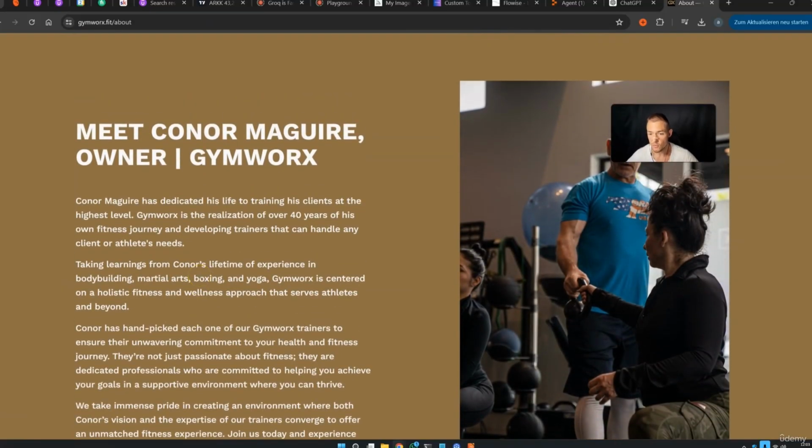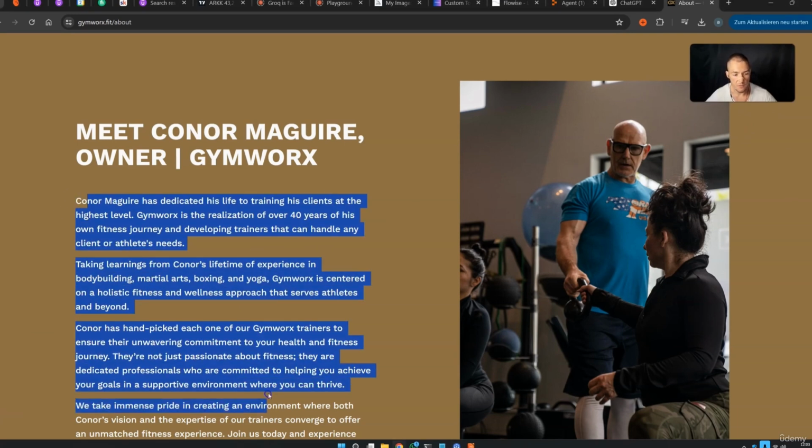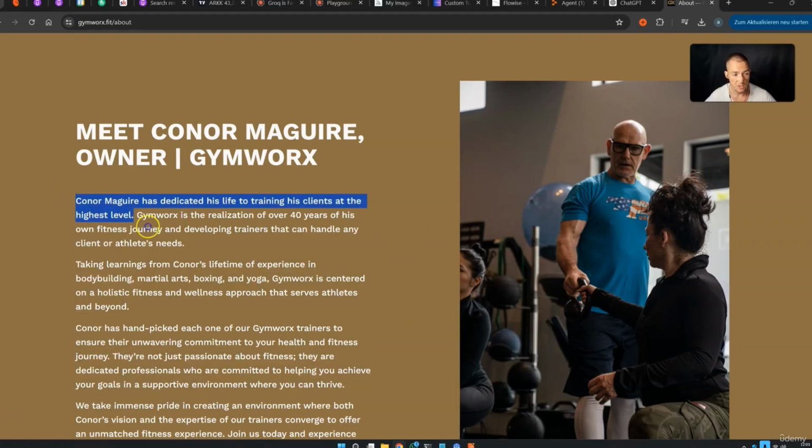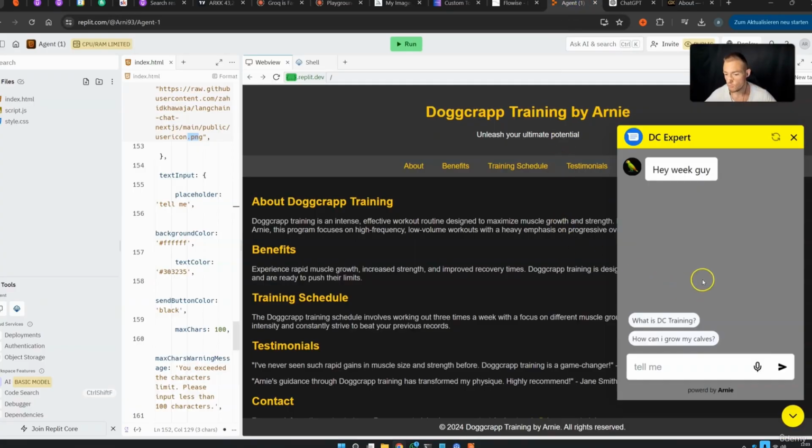Like if you want to sell these chatbots to social media agencies, you do the same thing. You go on their webpage, you use some of these things. You create a chatbot, you ask them if they want to have a call, and if they say yes, you train a chatbot on this data and then you can show them live. As soon as they come into a Zoom call, you show them, hey look, you could have this chatbot, and this chatbot is specifically trained on your data.